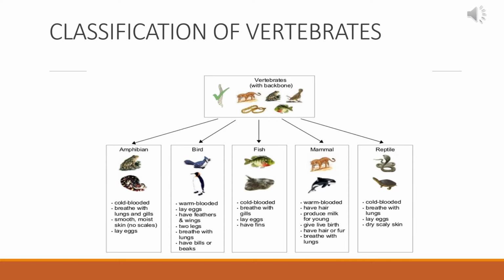The vertebrates are classified into 5 classes. First is class Pisces, which contains the fishes. Next is class Amphibia, which contains the frogs. Then the class Reptilia, which contains the snakes and turtles. Then the class Aves or birds. And last is the class Mammalia, which contains all the mammals.